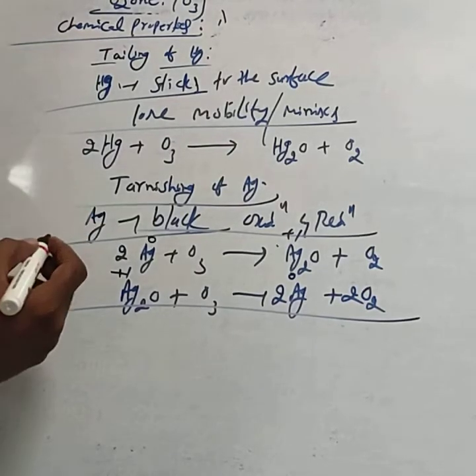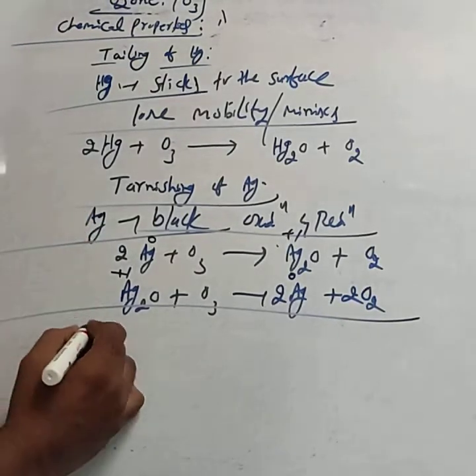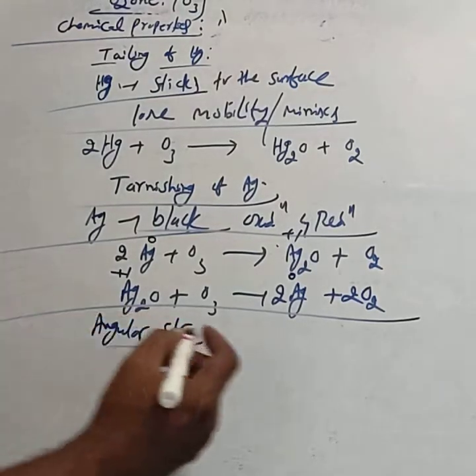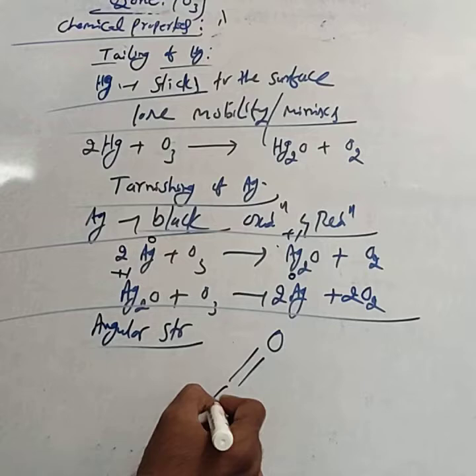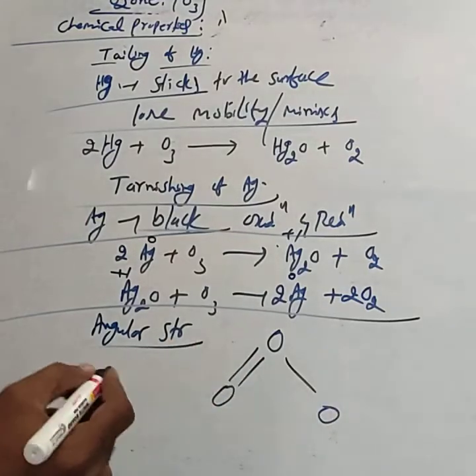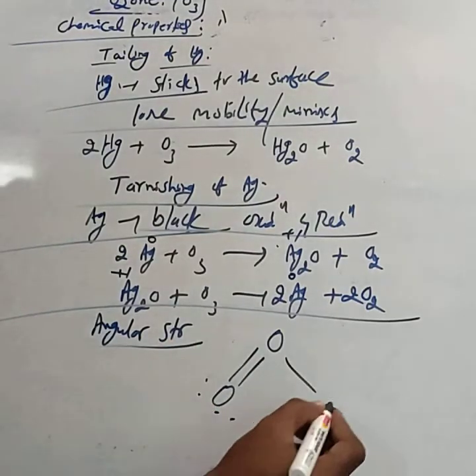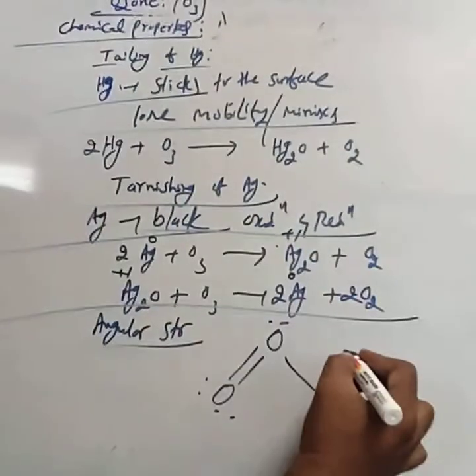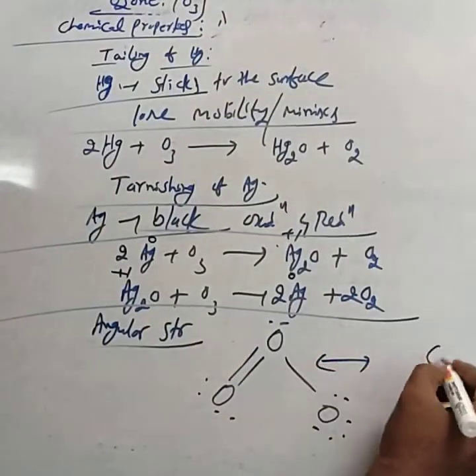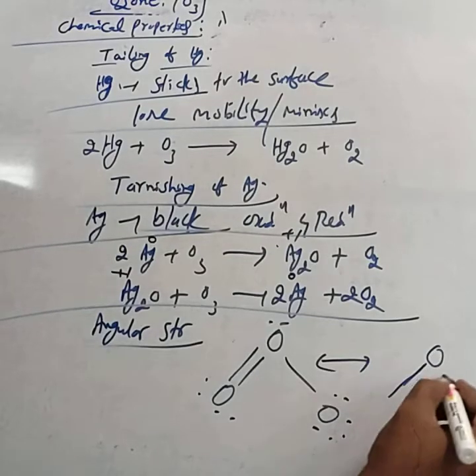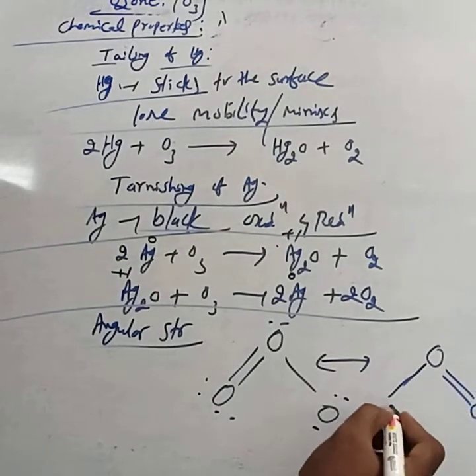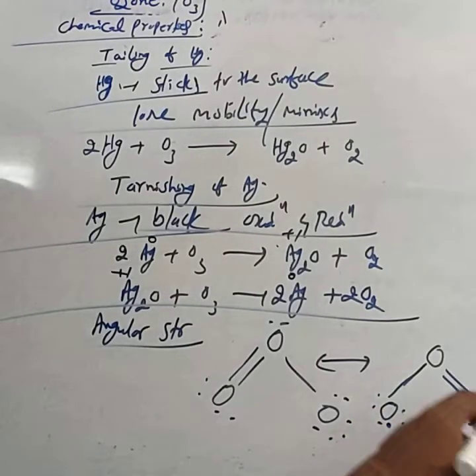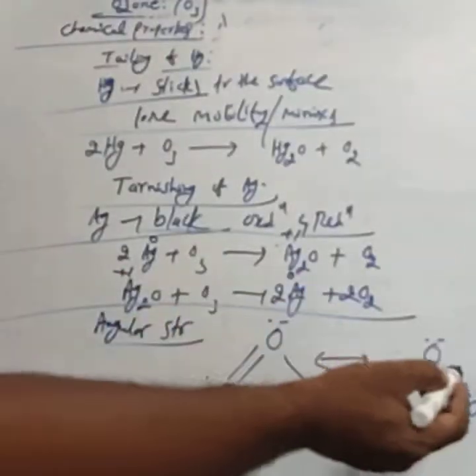Then the ozone structure is angular. This is the ozone structure. Let us write the lone pairs: here 3 lone pairs, here 1 lone pair. Then for this, the resonance structure is the same, with a single bond here and a double bond here. Here 3 lone pairs, here 2 lone pairs, and this is 1 lone pair. This is the resonance structure.